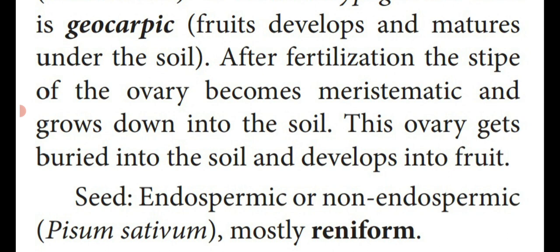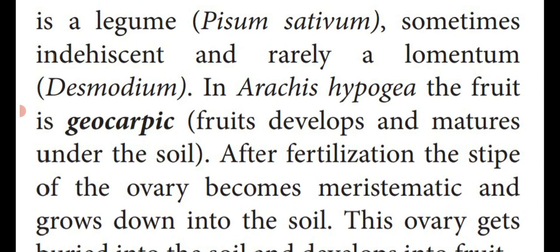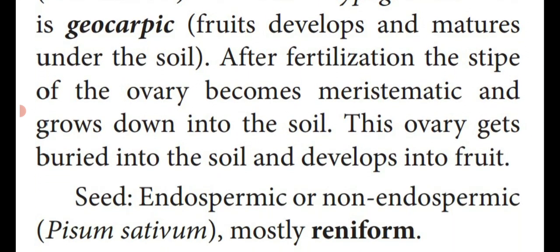That is how Arachis hypogaea, the peanut, is produced under the soil. That's why it is given here. After fertilization, the stalk of the ovary, known as the stipe, undergoes meristematic division, that means cell division, and grows down into the soil and makes the ovary get buried in the soil and develop into a fruit. That is said to be geocarpic fruit.